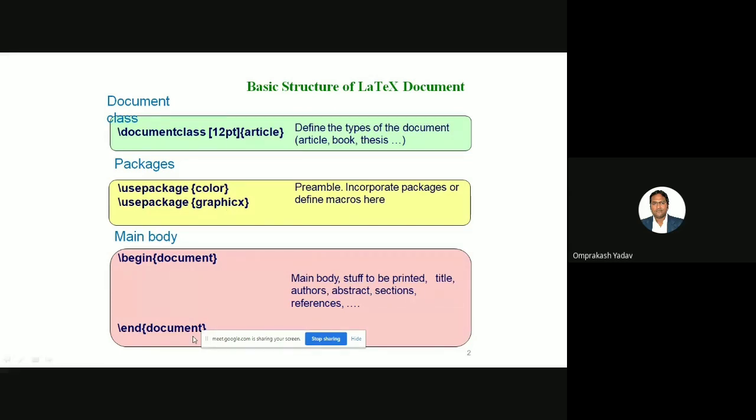Then the main body part. So begin document, end document, and here we'll have the main body stuff to be printed, like title, authors of the paper, abstract, section. I'm sure all of you must be aware of the paper.